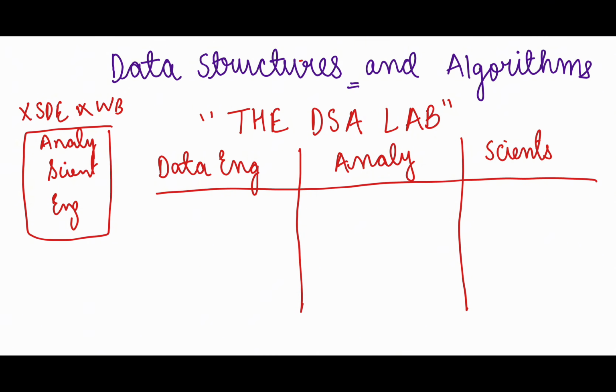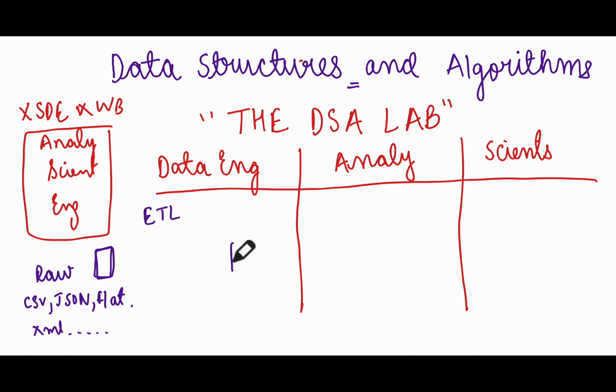First, let's assume what kind of work data engineers do. A data engineer's major role is setting up ETL pipelines, where you take data from a raw format. This raw data can be present in a CSV file, a JSON file, flat files, XML files, or any of a number of formats.